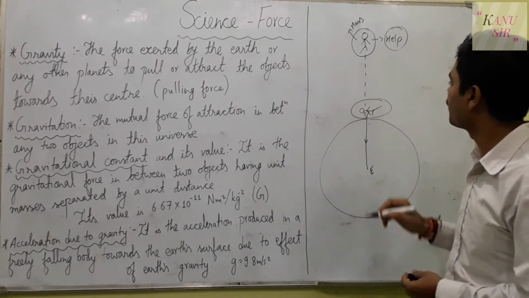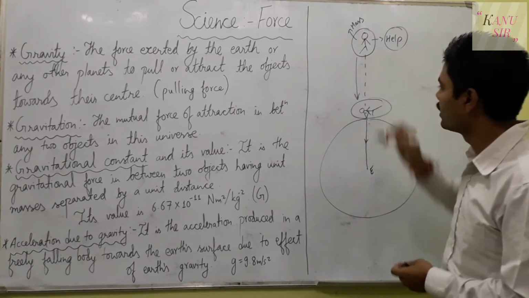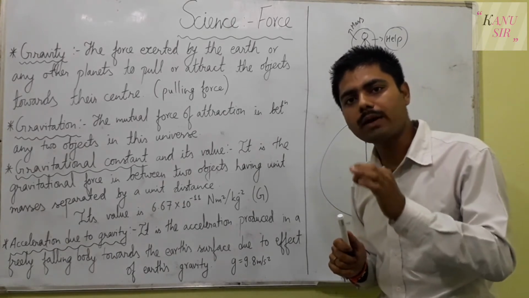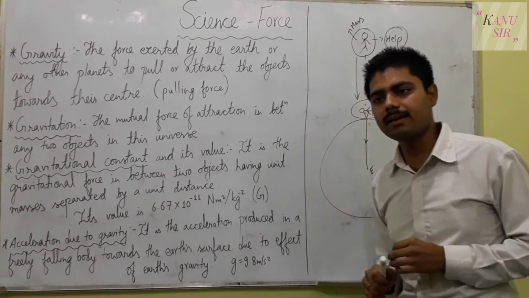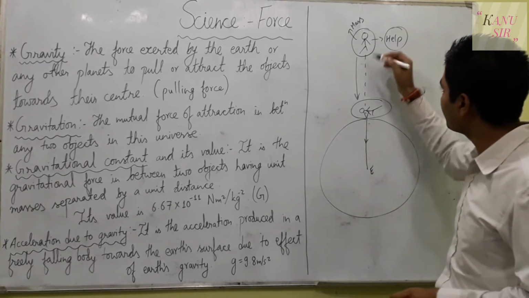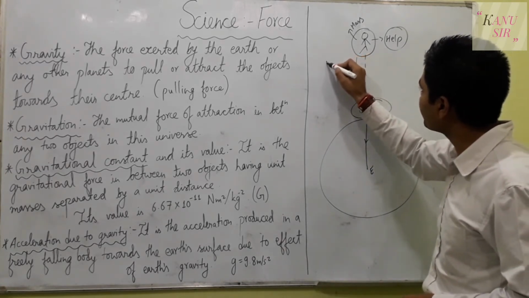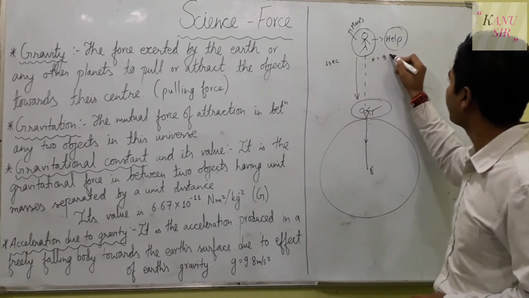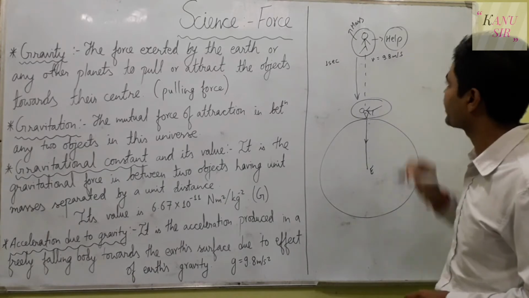surface of the earth. But while he falls down, he falls with an acceleration of 9.8 meter per second square, because it is calculated that when any object falls, in every 1 second the velocity of the object will increase by 9.8 meter per second.